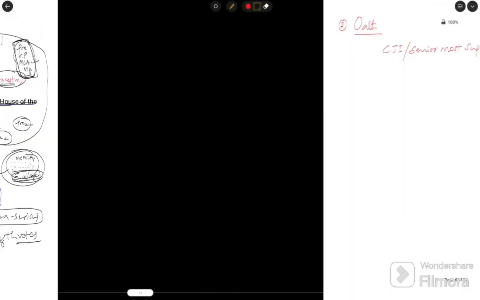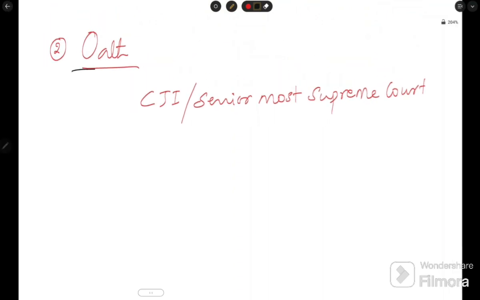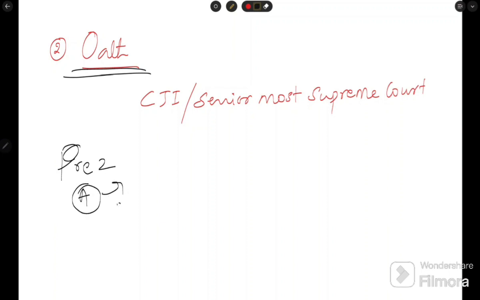Next, let's jump to the topic of oath. What is an oath? Say one person is elected as president, means the person, A, won the election.